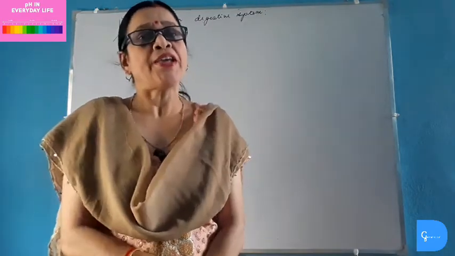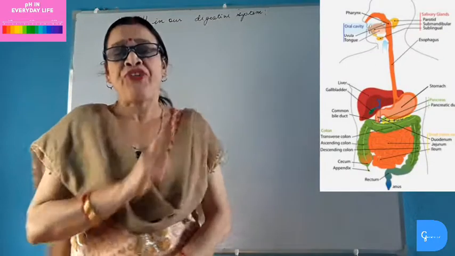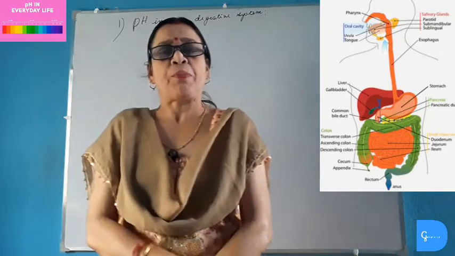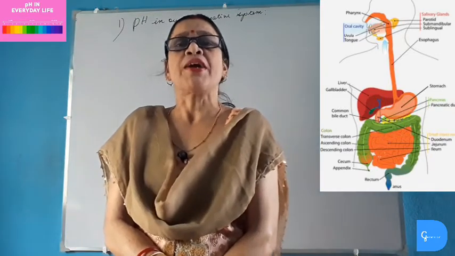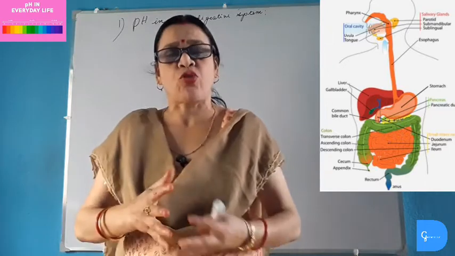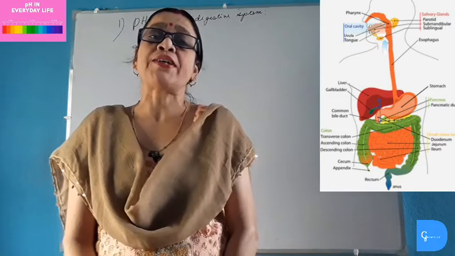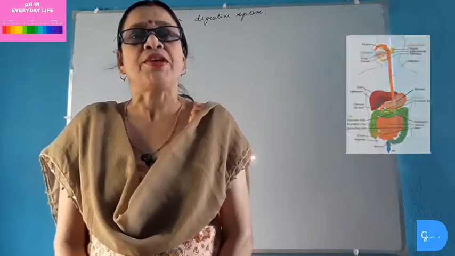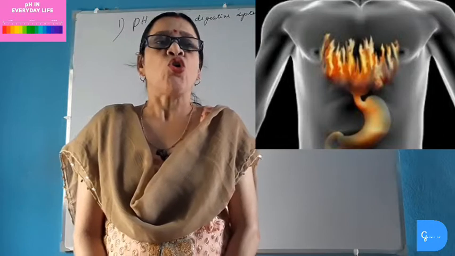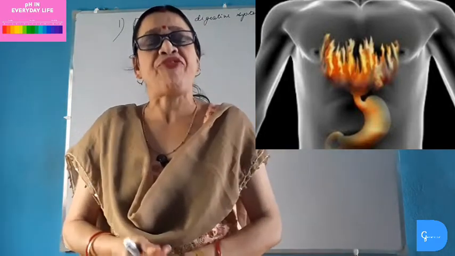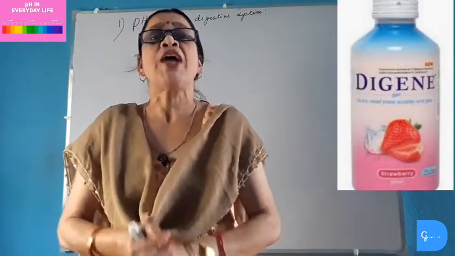Number 1. pH in our digestive system. We know that gastric juice in stomach produces hydrochloric acid. The pH of hydrochloric acid in stomach is 1.4. This hydrochloric acid helps in digestion of protein in stomach. Sometimes stomach produces excess of hydrochloric acid due to some reasons, mainly overeating. So when stomach produces excess of hydrochloric acid, then it causes indigestion and produces pain and irritation. Then to get relief from this indigestion, we use antacids.